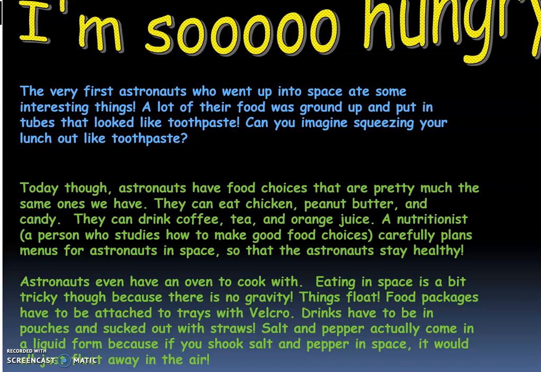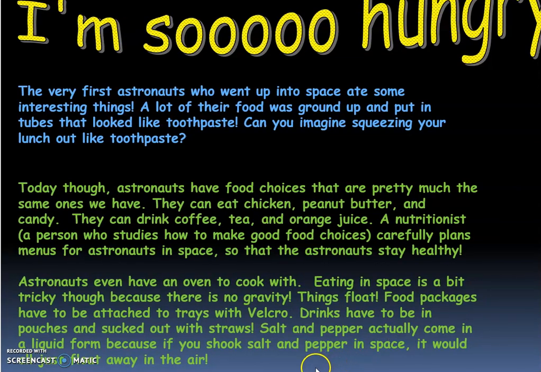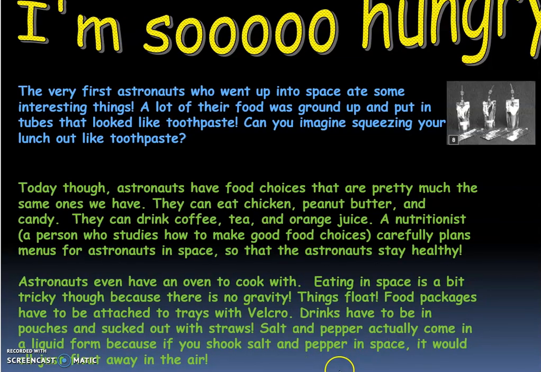Salt and pepper actually come in liquid form because if you shook salt and pepper in space, it'd just float away. Imagine pepper in the air all the time, you'd be sneezing all over the place, wouldn't you? So there's a lot of technology and a lot of thought going into it. So there's an example of what some of the drinks look like, a bit like Capri Suns, aren't they?